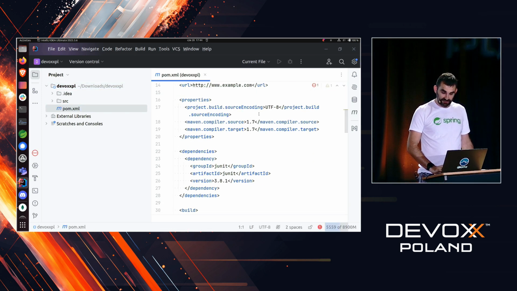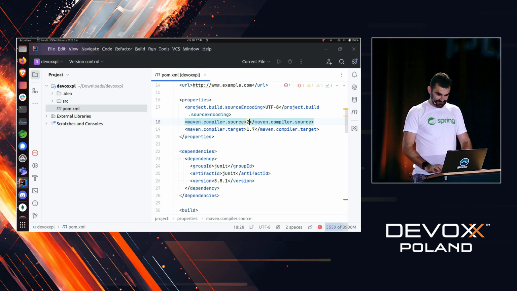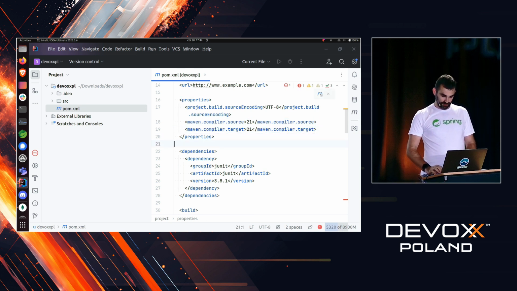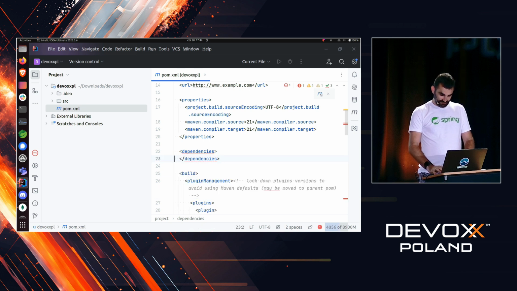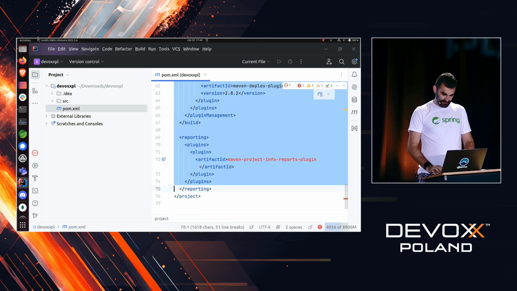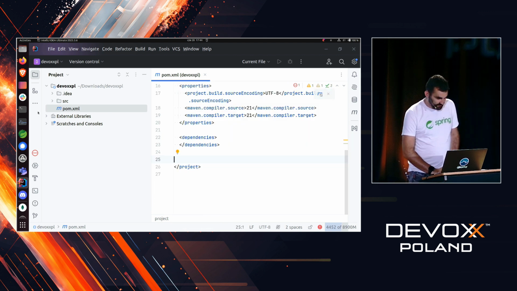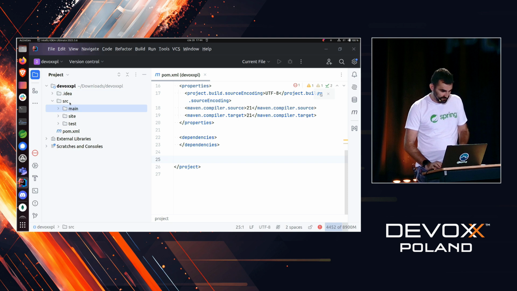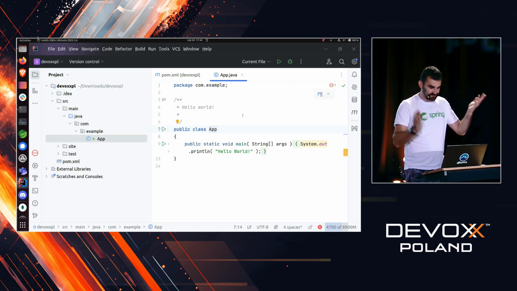Java 1.7, yeah, that's cool. 21. JUnit 3, fine, nice, hardcore. Okay, build, plugin management, goodbye. So, we have now even some site over here, great. So this is the app.